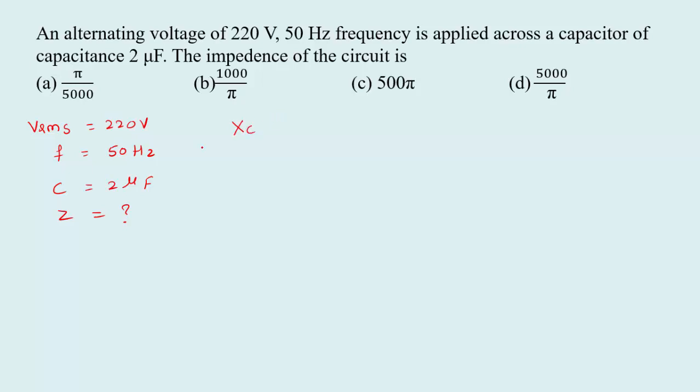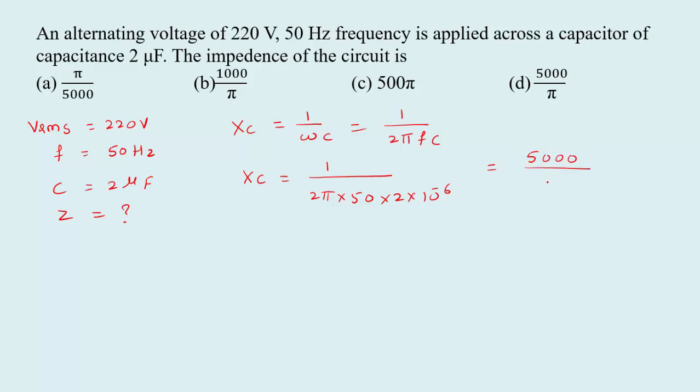First we take the capacitive reactance XC equal to 1 by omega C, or 1 divided by 2 pi FC. Substituting all the values, XC equal to 1 divided by 2 pi into 50 into 2 into 10 raised to minus 6. So we get the XC value 5000 divided by pi.